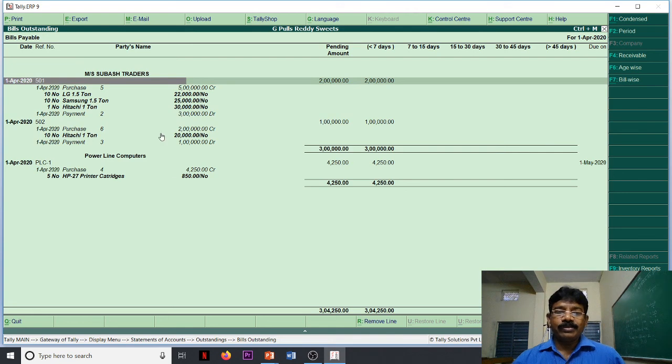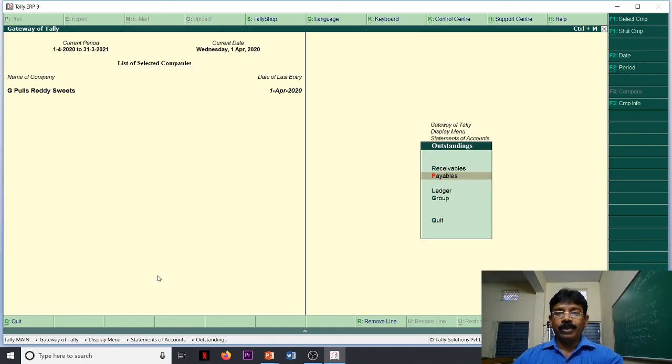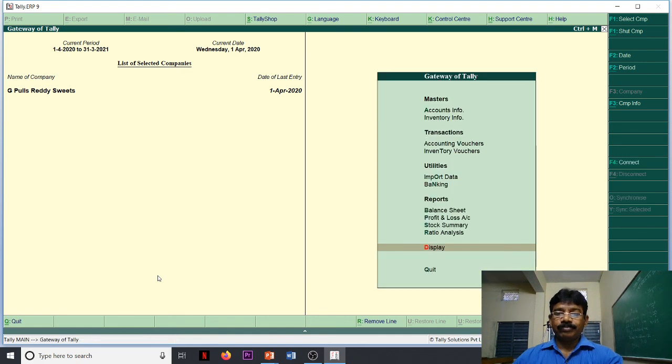Bill party wise, look at this. Subhas Enterprises bills 501 and 502. Powerline Computers, one bill is there, PLC one bill is there. Like that. Okay? Right. So this is regarding the reports. Okay, you got it, I think. I explained with practical also.